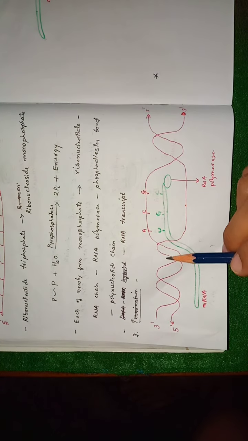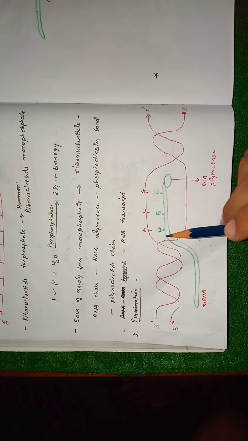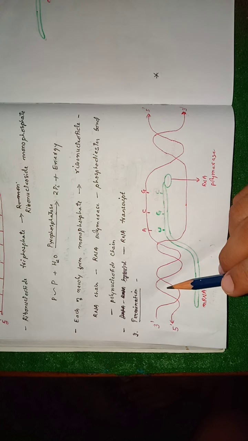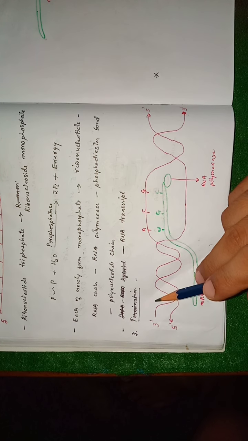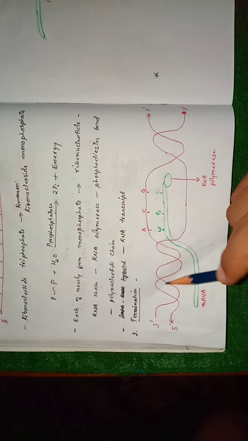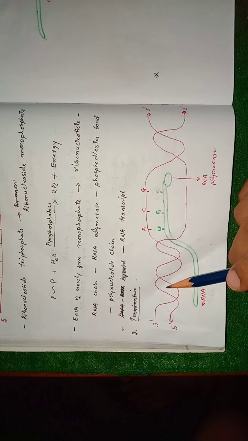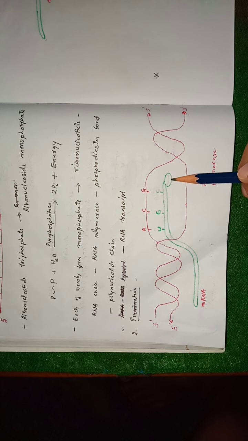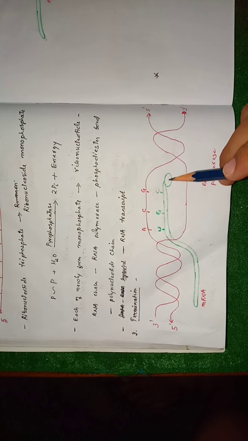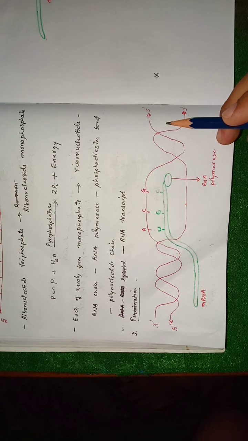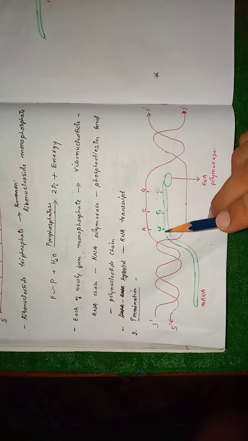Now as transcription keeps going on, the strands where transcription has been completed, the strands of the DNA will again come and join together and form a double helix structure. So this mRNA will keep on elongating. This RNA polymerase will cause separation of the double-stranded DNA and will initiate transcription.